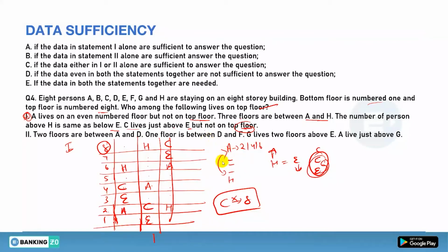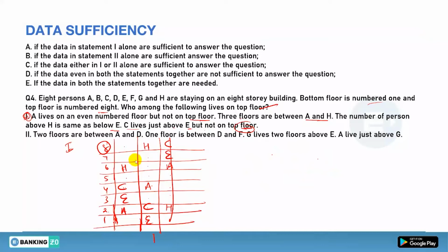Now from the first statement, you are getting these 2 possibilities that I have made. But you have to see whether you can answer who is living on the top floor. No, because in this you don't have anyone, but in this you are getting H. So from the first statement alone you can't answer your question, that is for sure.